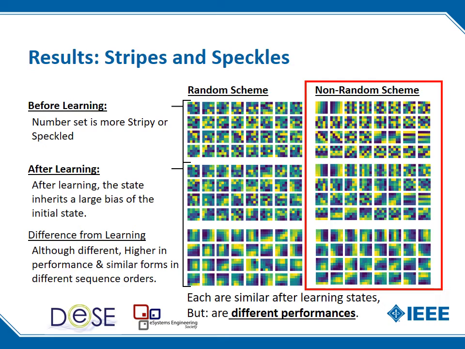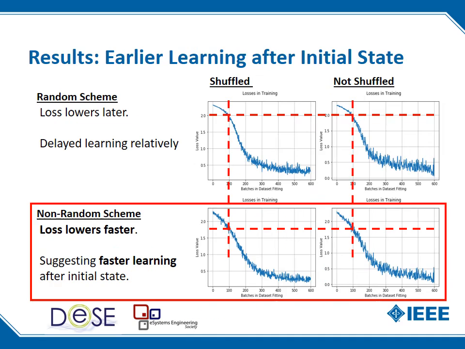And if we subtract the difference between them, we can see that in actual fact, the result of it is fairly similar. In actual fact, we would say equivalent, but we know the performance is better from the non-random scheme. And the reason for that is this form actually induces earlier learning. It has less unlearning of the previous state. Therefore, more of the data set is used earlier.